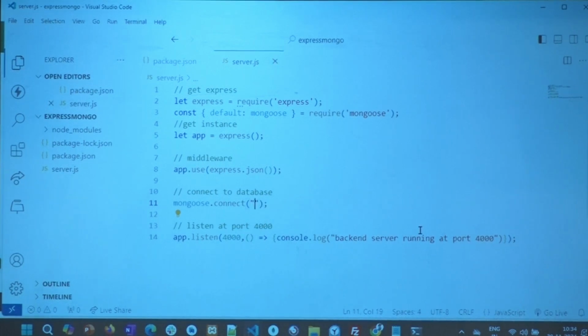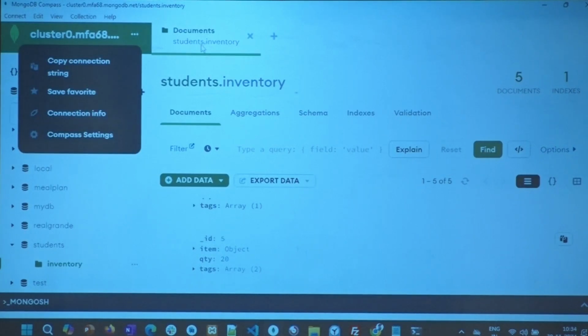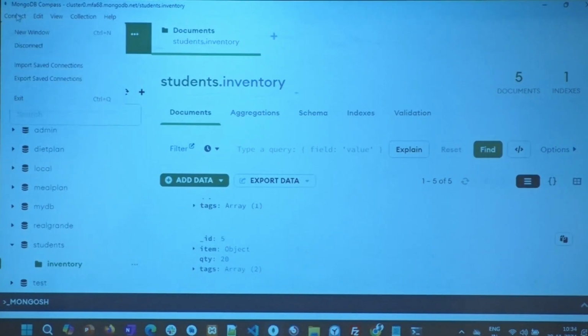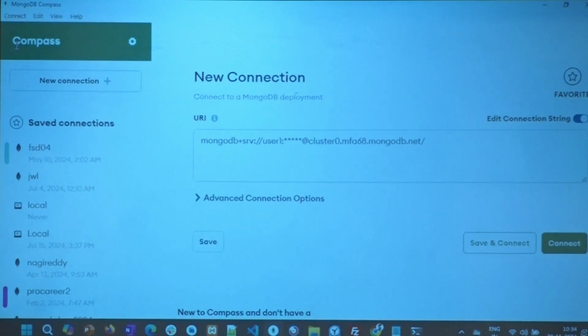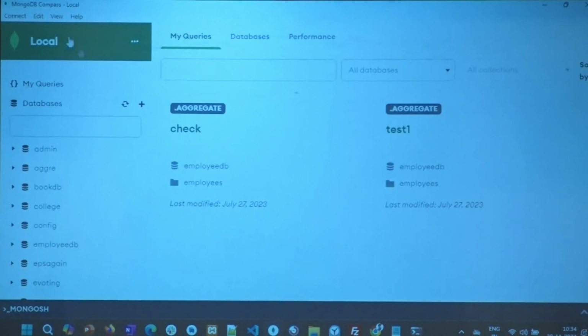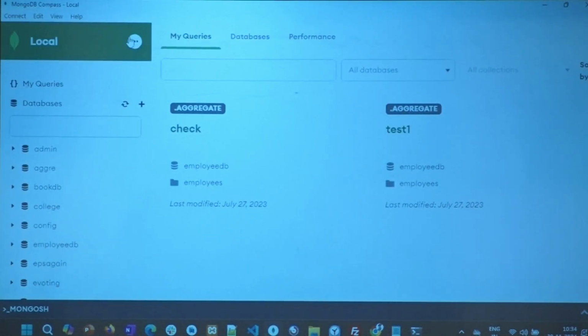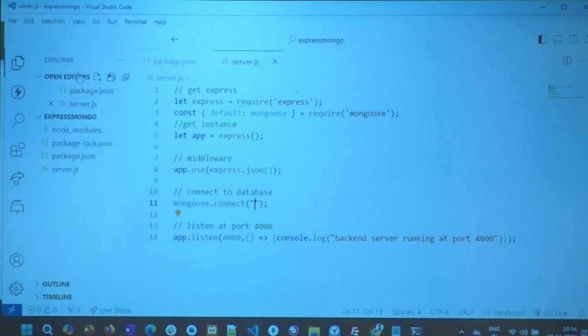Right? But I want to connect to the local database. Okay? So I'm just going to say connect. It's like Windows. You go to connect to disconnect. You go to start to shut down. So I disconnected, right? So I'm connecting to local now, right? Let me connect to local. Done. I go to connect again. Sorry, I go to 3 dots, copy connection string and paste it here, right?